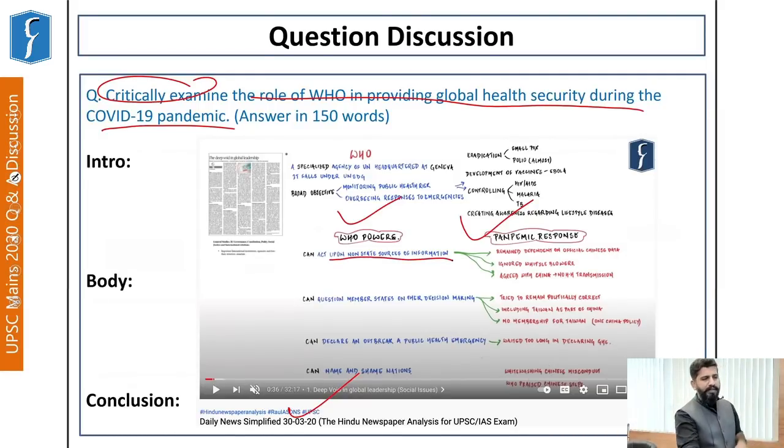However, it remained dependent upon official Chinese data. That is, it did not reveal what was happening inside China. It ignored the whistleblowers from China. It agreed with the Chinese stand that COVID-19 does not have human-to-human transmission. So that is where the role of WHO came into question.